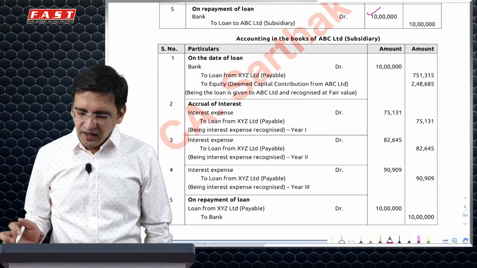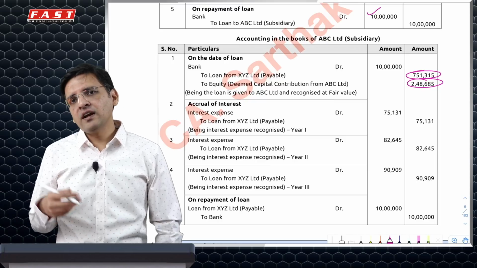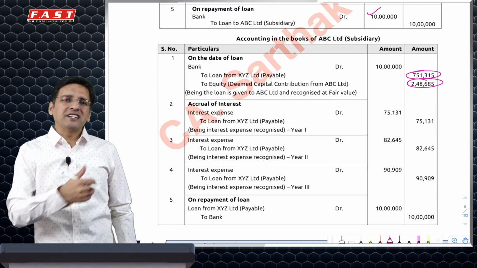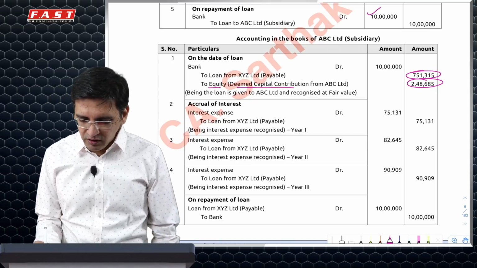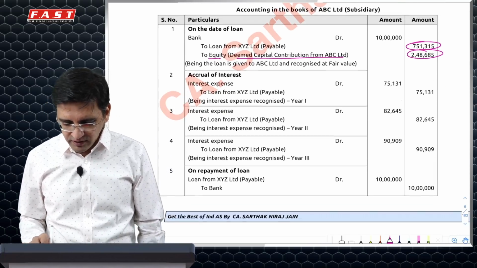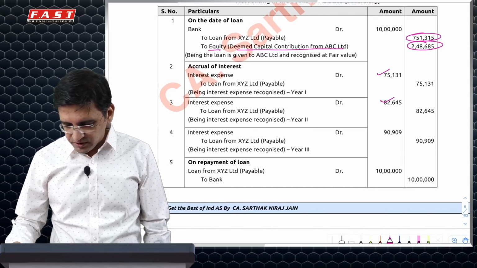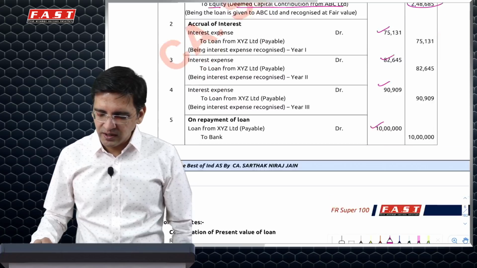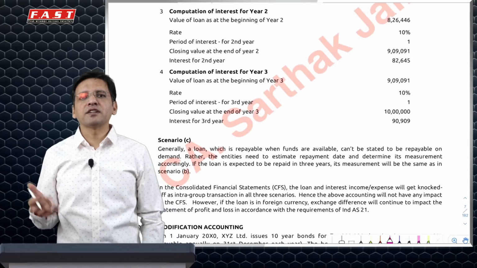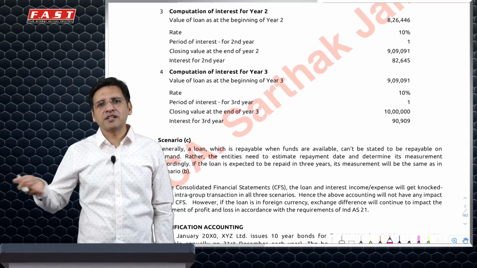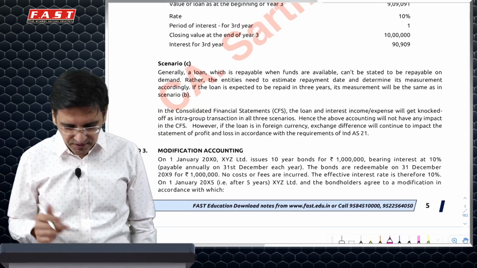In the books of the subsidiary, again, the subsidiary will recognize the financial liability at fair value of 751. The benefit which it has got from the parent company is treated as equity, so deemed capital contribution, and will form part of other equity. Then it will have to book interest expense at the effective interest rate of 10%, and finally it pays 10 lakh rupees, and the balance comes out to zero. What happens in the consolidated financial statements is that these will essentially get knocked off, so it will have no impact because this is an intra-group transaction.